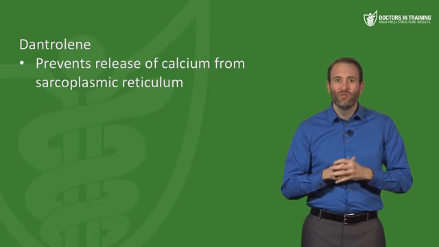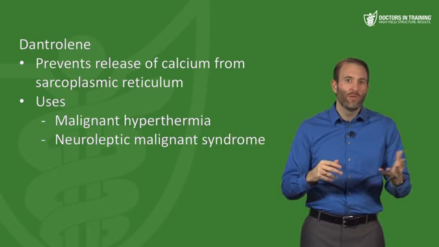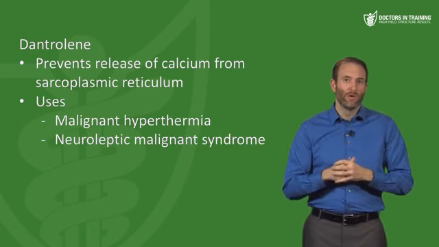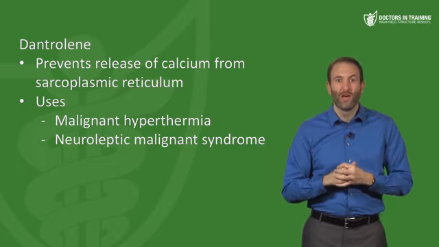Now, we use it also to treat malignant hyperthermia and also neuroleptic malignant syndrome, which is somewhat similar as well, and it's covered in psychiatry. All right, so that's it for the neuromuscular blocking drugs and the general anesthetics. Now let's talk briefly about the local anesthetics.